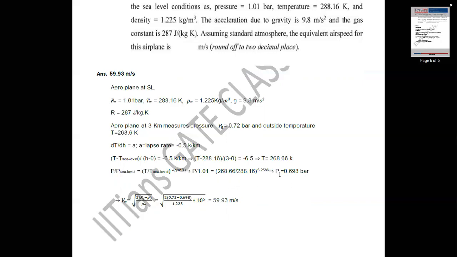Now pressure is obtained. Total pressure at 3 kilometers is known, and static pressure at 3 kilometers is also known. So, using this relation, P naught, total pressure, equals static pressure plus dynamic pressure. This relation can only be used for incompressible flow, that is, Mach less than 0.3.